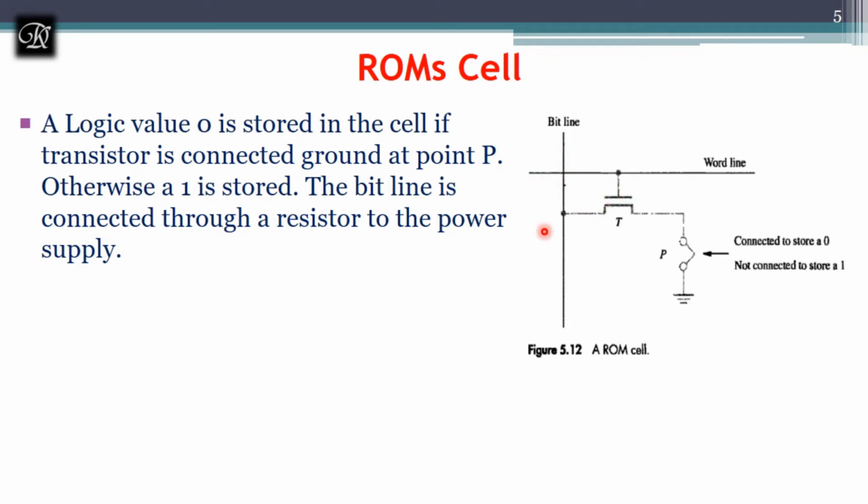To read the state of the cell, the word line is activated. When the word line is activated, the transistor switch is closed and the voltage on the bit line drops to near 0 if there is a connection between the transistor and the ground. If there is no connection to the ground, the bit line remains at the high voltage, indicating it is 1.